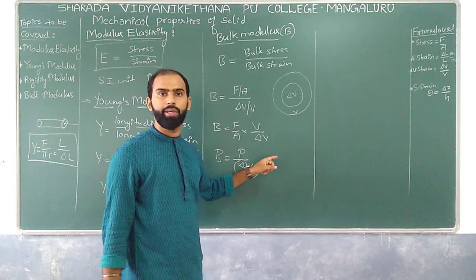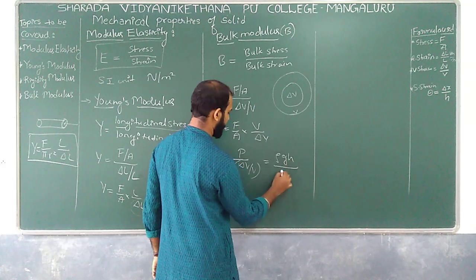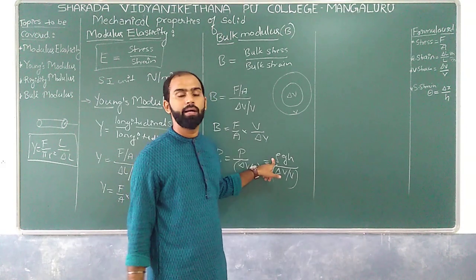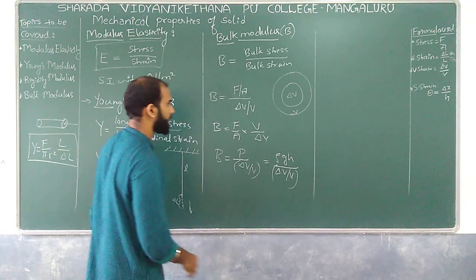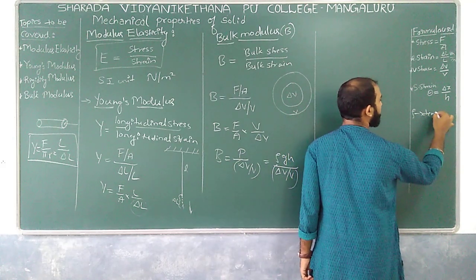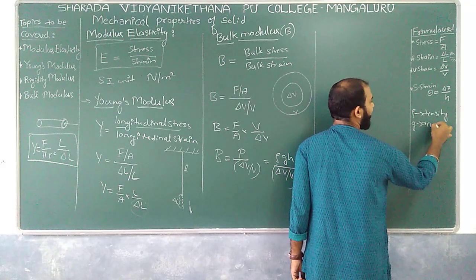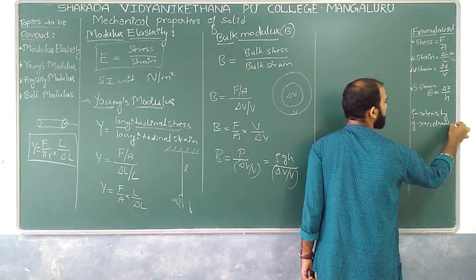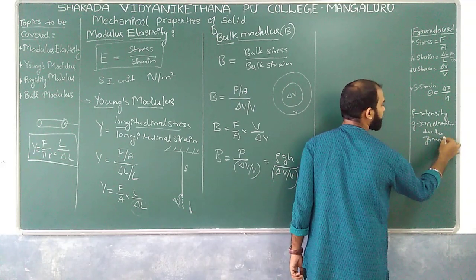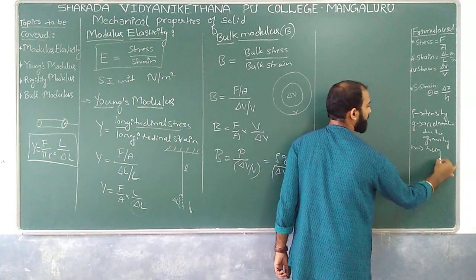And one more relation we have: the pressure is equal to rho g h, divided by delta V by V, where rho is the density, g is the acceleration due to gravity, and h deals with the height.